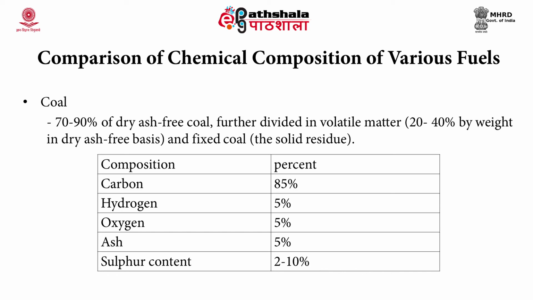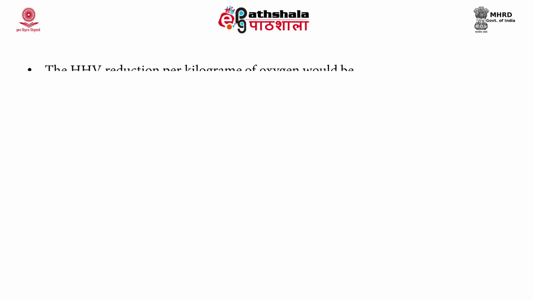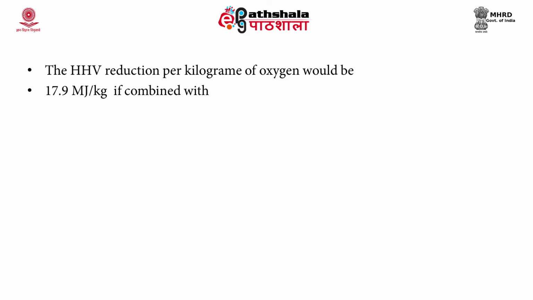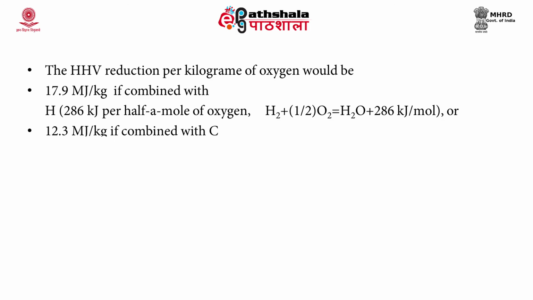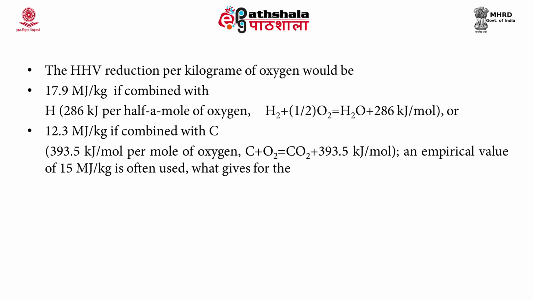Now, the oxygen present decreases the theoretical air required for the complete combustion of fuel and its heating value. The high heating value reduction per kilogram of oxygen is around 17.9 megajoule per kilogram if combined with hydrogen, or 12.3 megajoule per kilogram if combined with carbon. That is, if it is combined with hydrogen, H2 plus half O2 gives H2O plus 286 kilojoule per mole, so the reduction is 17.9. While carbon plus oxygen produces carbon dioxide plus 393.5 kilojoule per mole, it will be 12.3 megajoule per kilogram.